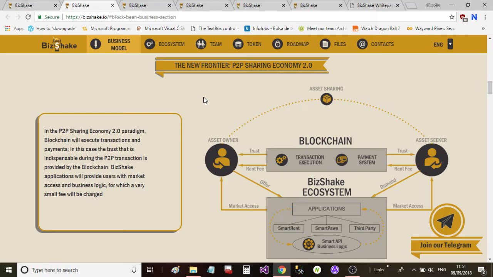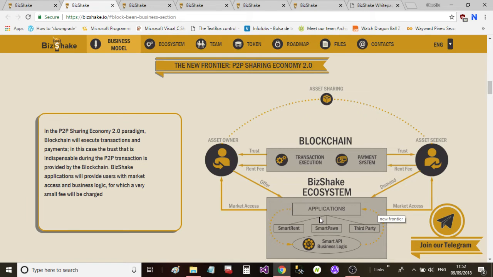So on the business model, the new frontier P2P sharing economy 2.0. In the P2P sharing economy 2.0 paradigm, blockchain will execute transactions and payments. In this case, the trust that is indispensable during the P2P transaction is provided by the blockchain. Bizshake applications will provide users with market access and business logic, for which a very small fee will be charged. And here you can see an image on the right hand side, which is about the blockchain in the middle, then the asset sharing on the top, and then the asset owner and the asset seeker collaborating through the Bizshake ecosystem, okay, by using offers and demands. And then you've got the rent fee, the trust, the market access, and all these kind of information here.